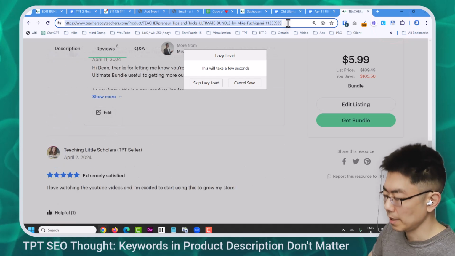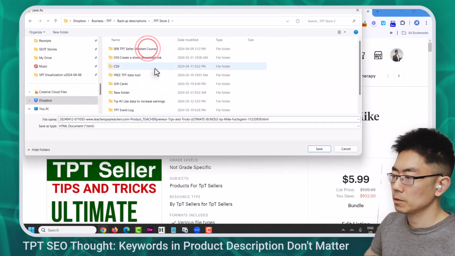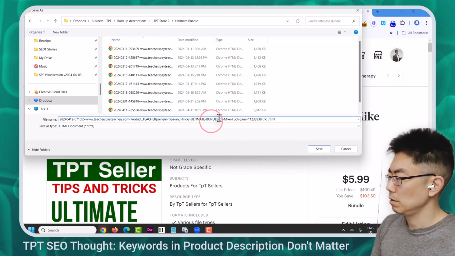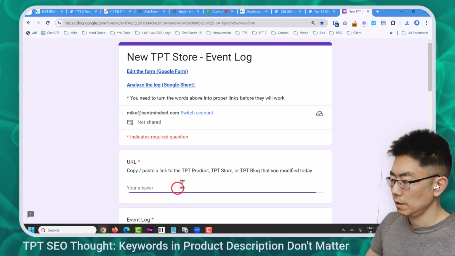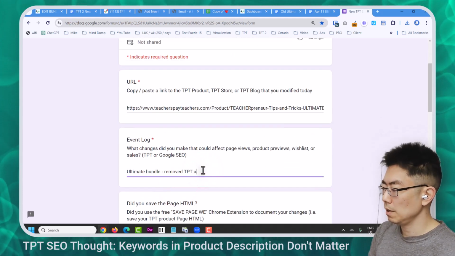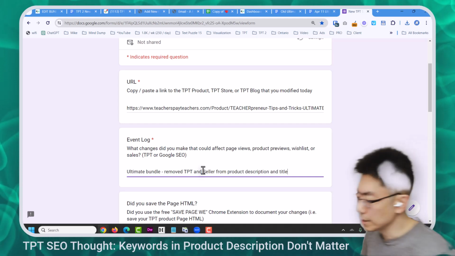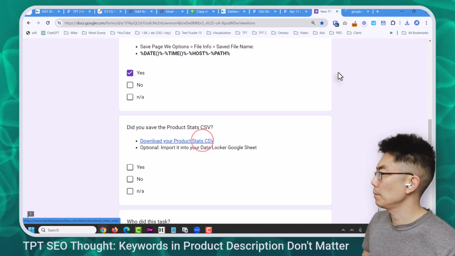I'm going to copy that URL. So this goes up in my backup descriptions, TPT Store 2, Ultimate Bundle, no keyword, title, body. Let's add a note in my event log. Here's a link to the product. Ultimate Bundle, remove TPT and Seller from product description and title. I save the file. I'm going to download my product stats now.